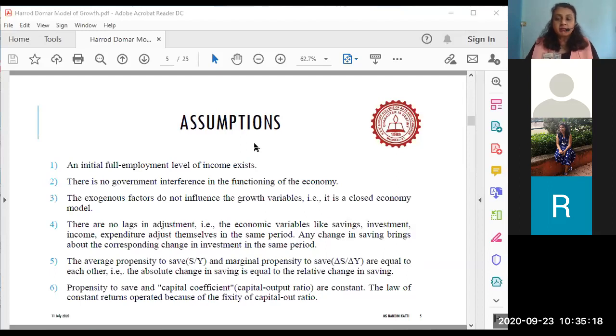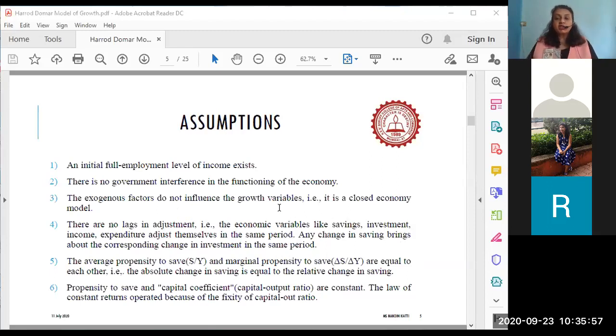Now, what are the growth variables, class? If you look at point number 4, you will find the answer there. The growth variables are national income, national savings, investment, national consumption, demand. All these are your macroeconomic variables, or what you call growth variables. And they believe that there is no international trade. They believe in a closed economy system, so they feel that there are no exogenous factors that are going to influence the growth variables.